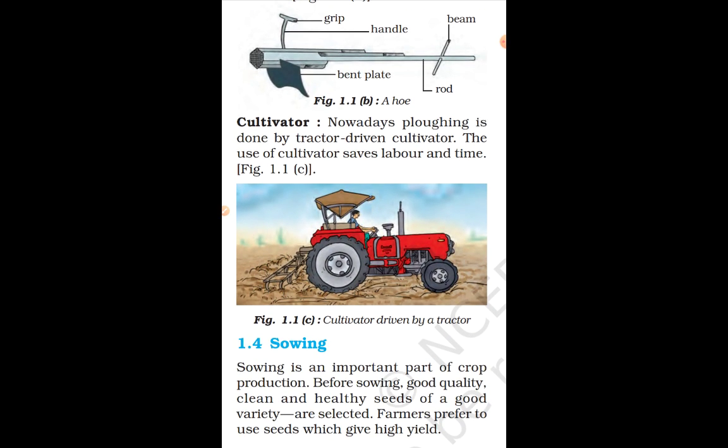Now, the cultivator. Nowadays, for plowing, cultivators are used rather than the plows, right? Why are the cultivators used? Because cultivators save the time and labor of the farmers, and they are tractor driven, right? So they save the time and labor. I hope, children, that it is very much clear to you, right?